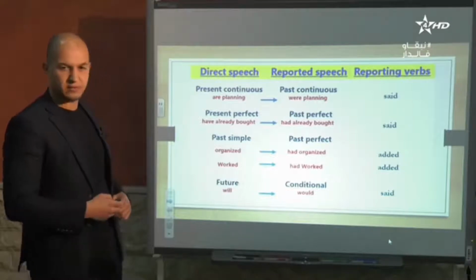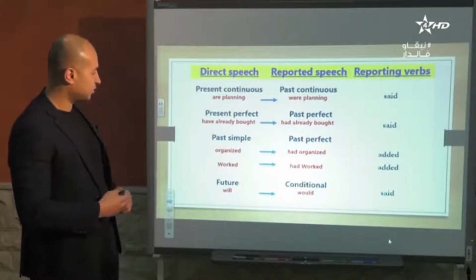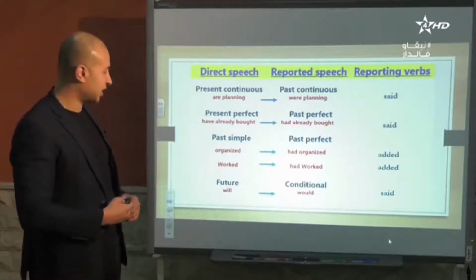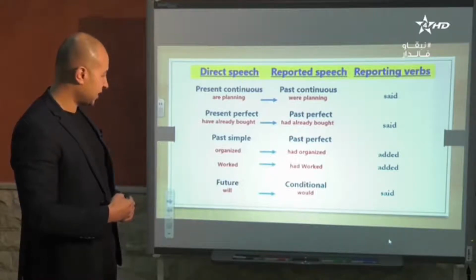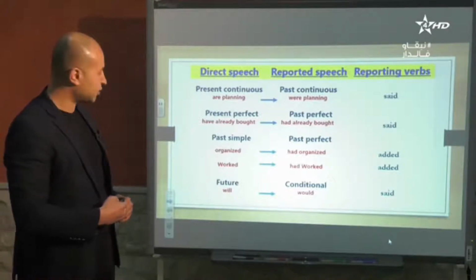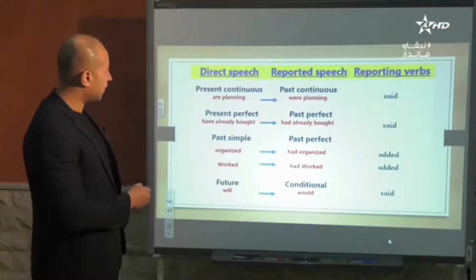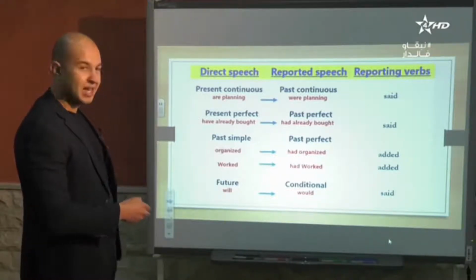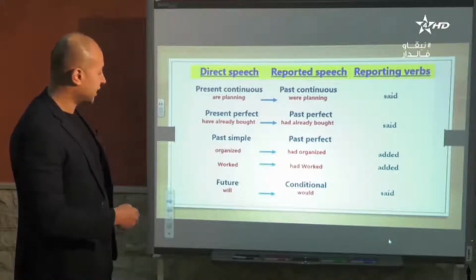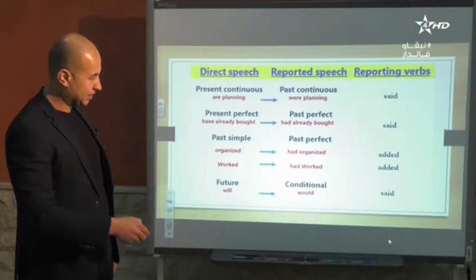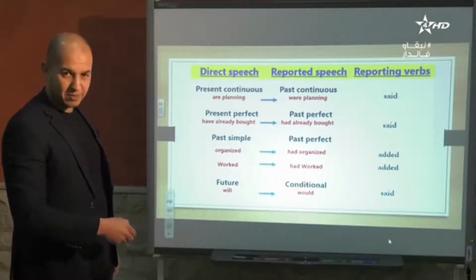Past simple verbs organized and worked became had organized, had worked. And finally will, future, became would.